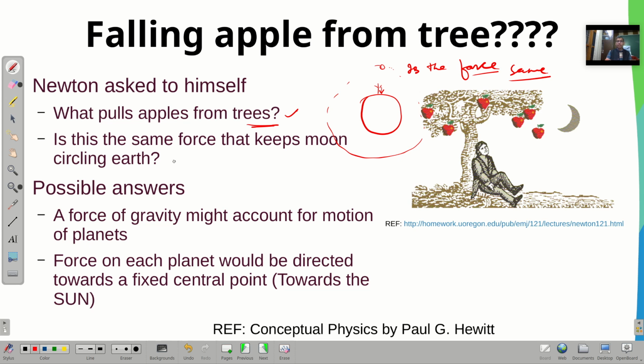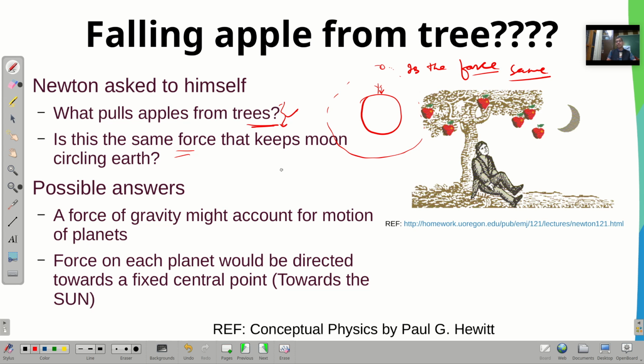We will talk about this question very rarely. We can see only this thing in most textbooks, but this is missing. So that means there is a possible answer: the force of gravity might account for the motion of planets. Right? This is a possible answer.